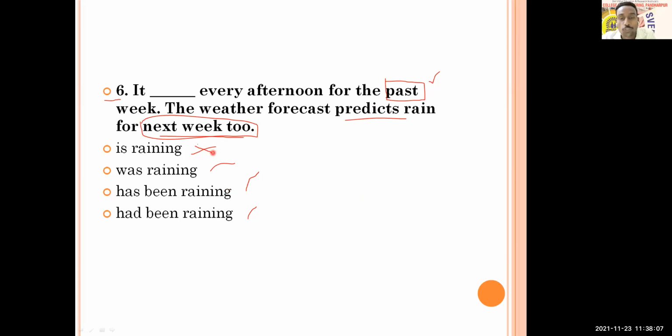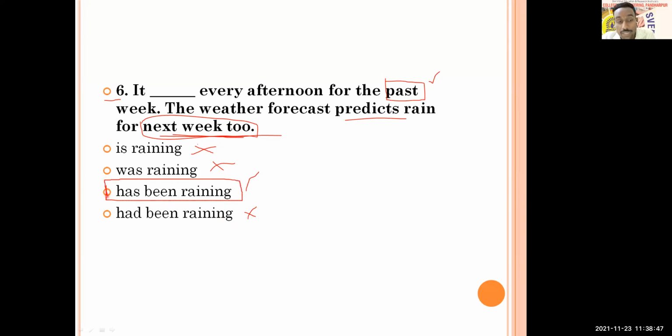"Is raining" shows that the action is going on right now only, so you cannot choose present continuous. You cannot choose past continuous also. Those who are thinking of "was raining," that is also not the correct answer. Why? Because it started in the past week and continues up to next week also. So you cannot go for past perfect continuous either. "Had been raining" is also not right here. Why? Because it is raining right now also, and it will rain next week also. So what is going to be the answer here? Has been raining is going to be the answer.